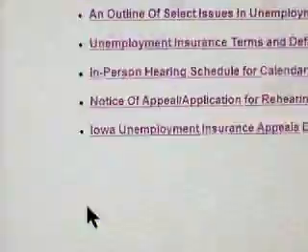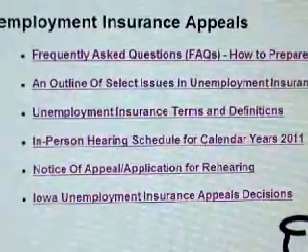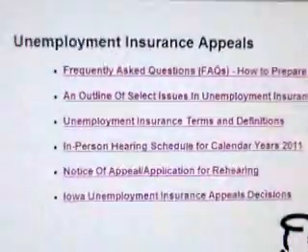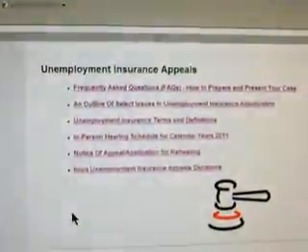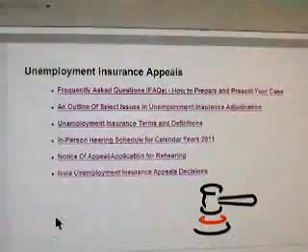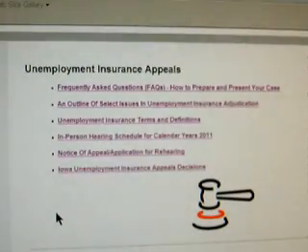Now on this page you're going to find a lot of good information, whether you be a lawyer or a claimant, either one. And as I've said in other videos, most people go without representation. Probably 95 to 98% of participants in unemployment claims, not just hearings but claims overall, have no help from or assistance from a lawyer. The system is set up so that you don't really need to have a lawyer. But if you can get a lawyer, that's a good thing, and go ahead and do so. But here's some things you can take a look at.